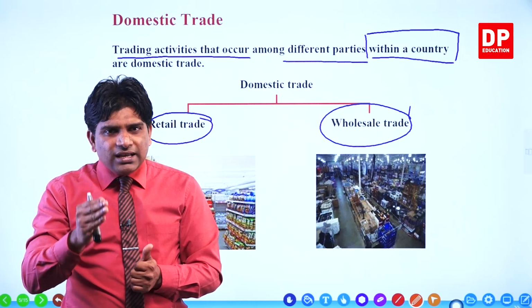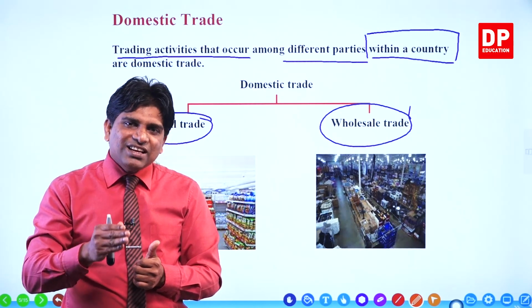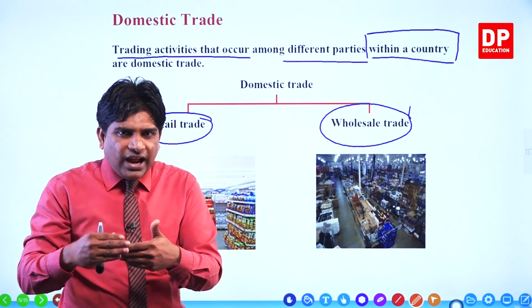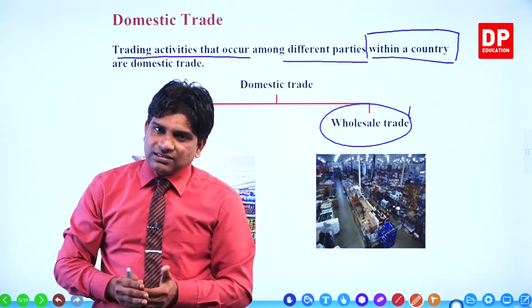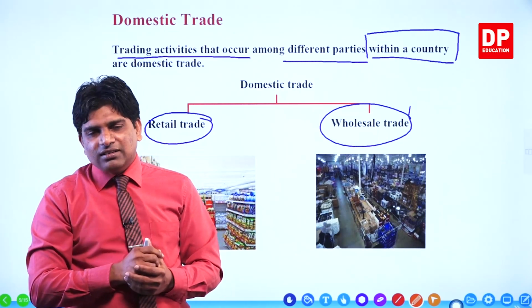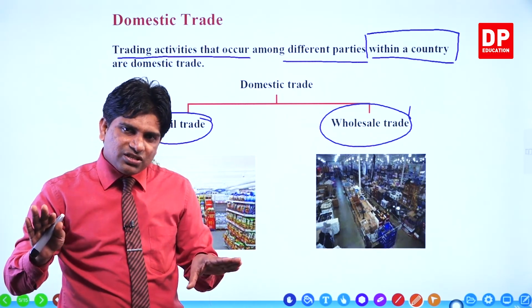Kamal buys 10 breads to prepare sandwiches and to resell to the school canteen. What is the objective of Kamal? Kamal's objective is not final consumption.